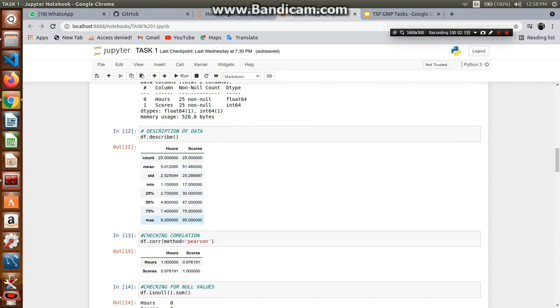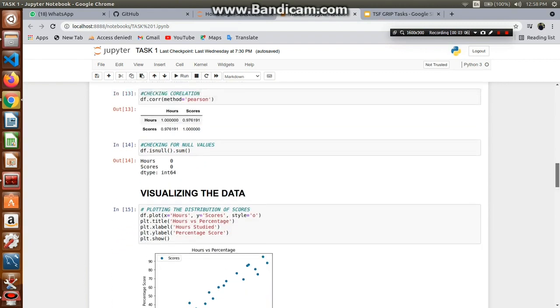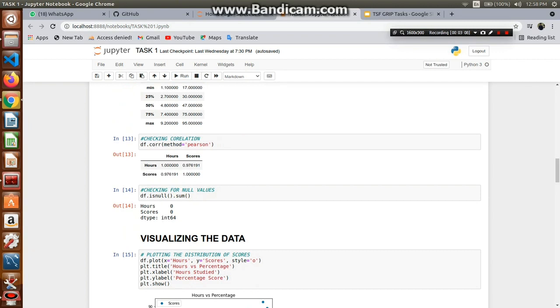In order to get the summary of the data, we'll use the .info function. In that we'll know whether there are any null values or not. So in hours there are 25 rows with not a single null value, and the data type is float. And in scores there are 25 rows with not a single null value, and the data type is integer.